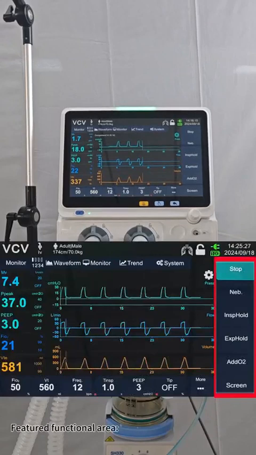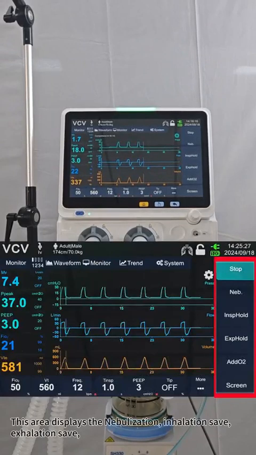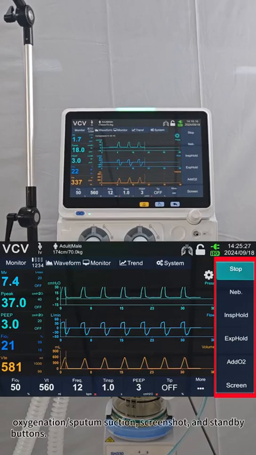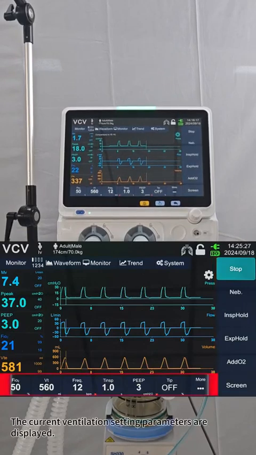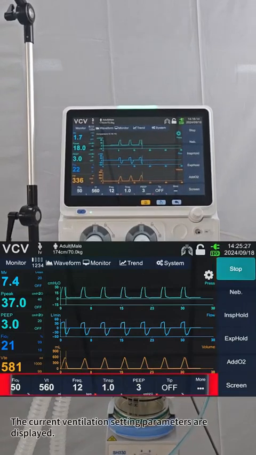Featured functional area. This area displays the nebulization, inhalation hold, exhalation hold, oxygenation/sputum suction, screenshot, and standby buttons. Parameter setting area. The current ventilation setting parameters are displayed.